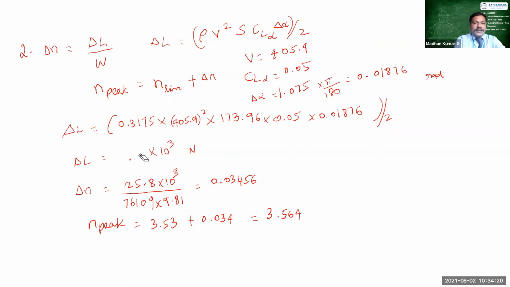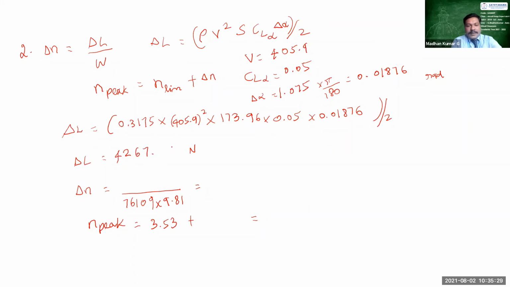Now, what is the value of delta L? 4267.8. Yeah, correct. Okay, so 4267.8. I'm substituting here. What is the value of delta n? So it is 0.0057. Okay, so 0.0057. So we are getting the amount of load factor as 3.535. Okay, that's it. So 3.535 is to be our input.